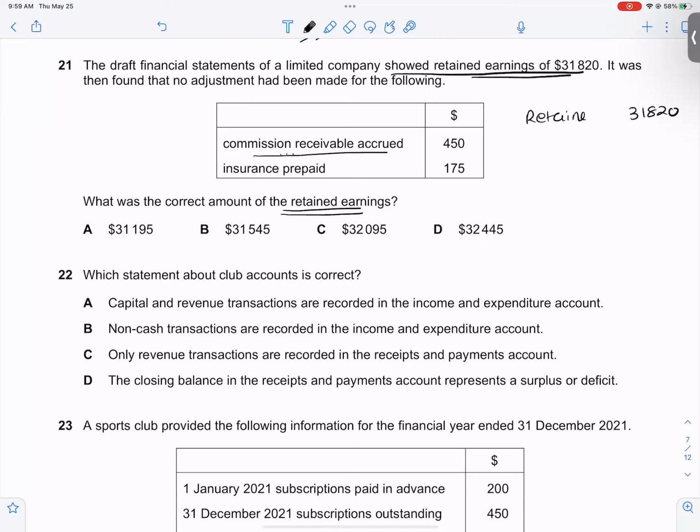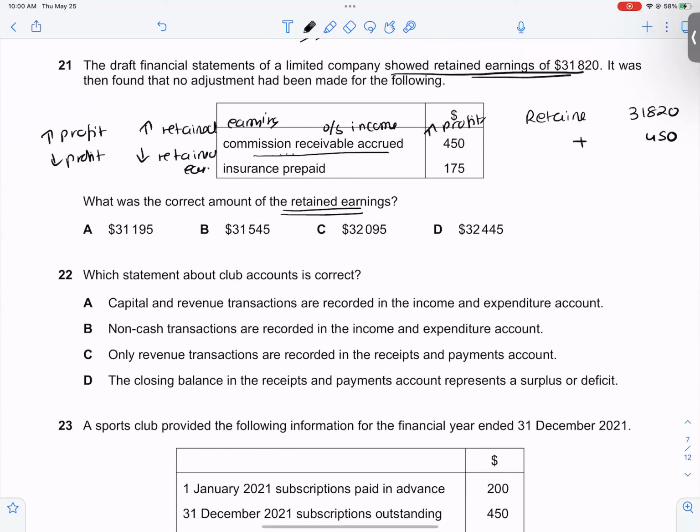Commission receivable accrued. So I did not adjust outstanding income. Outstanding income will increase the retained earnings because it will increase the profits. Anything that will increase profit will increase the retained earnings, and anything that will decrease the profit will decrease the retained earnings. So outstanding income will be added.